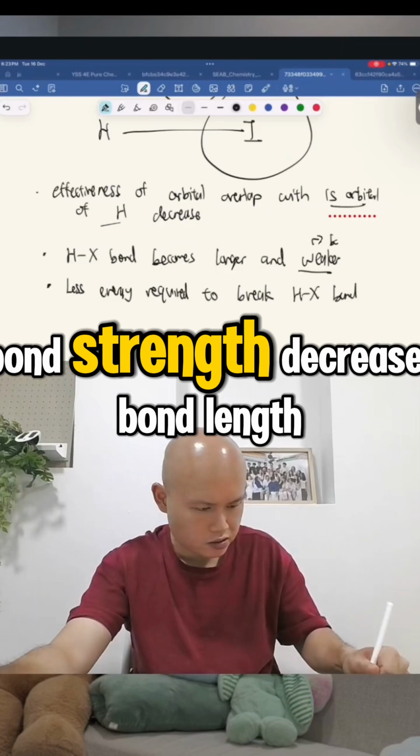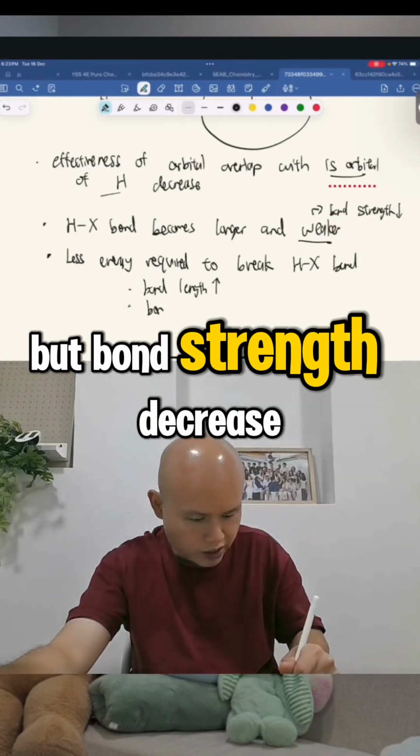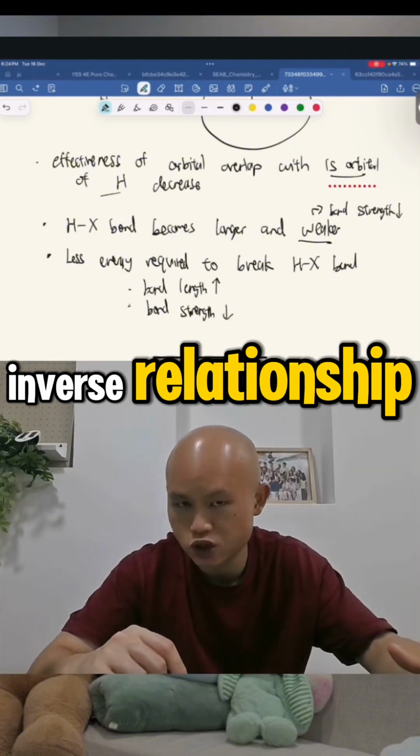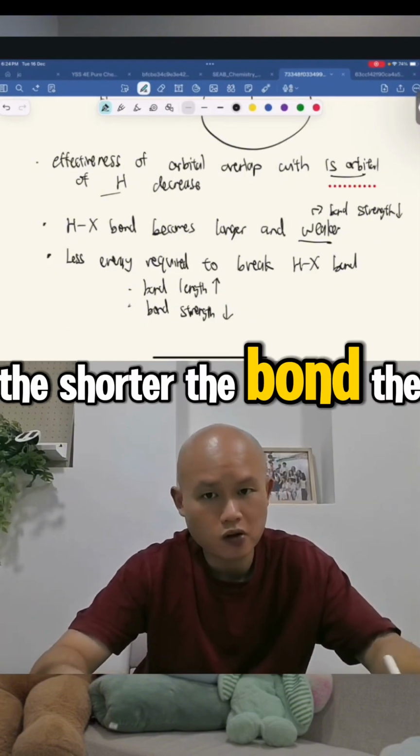Bond strength decreases. Bond length increases, but bond strength decreases. Bond length and bond strength have an inverse relationship. So the longer the bond, the weaker the bond. The shorter the bond, the stronger the bond.